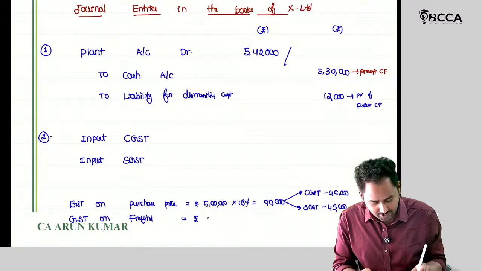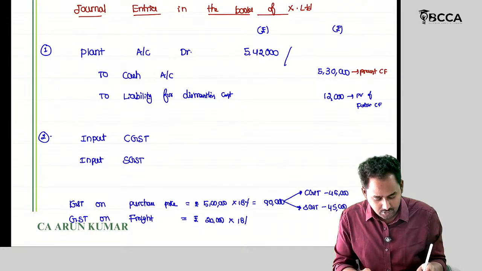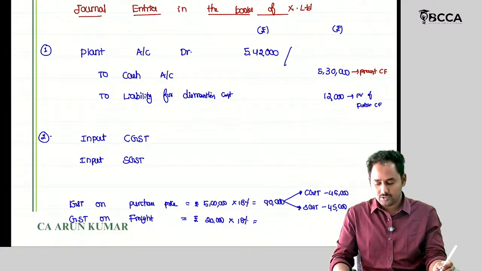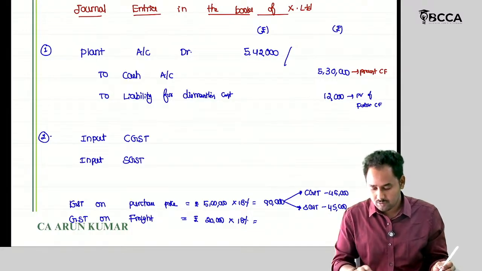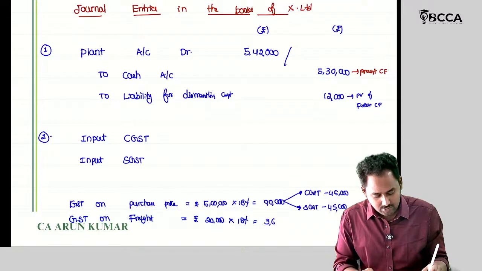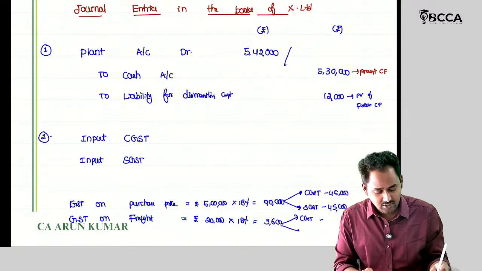What is the freight amount? 20,000 into 18%. How much? 3,600. Out of this 3,600, CGST 1,800 and SGST 1,800.